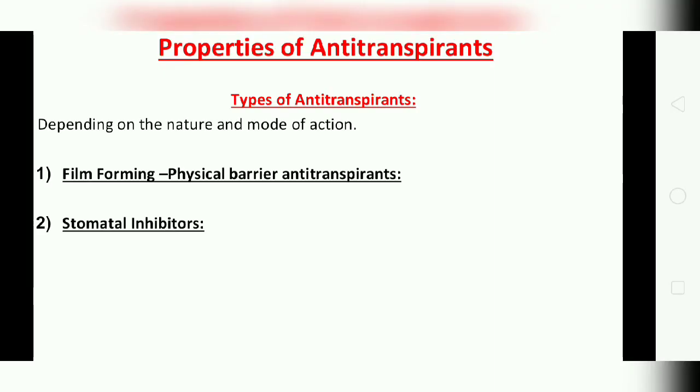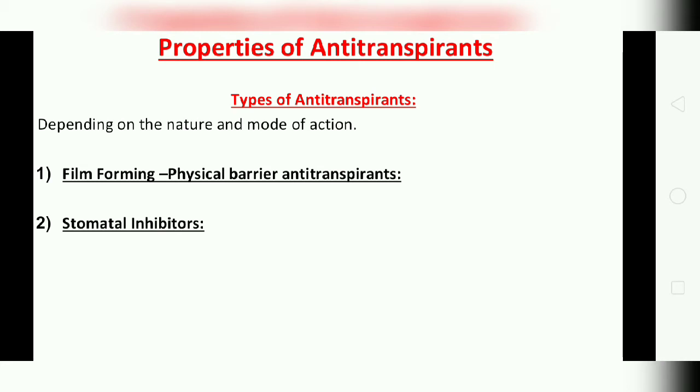So what are the properties of an anti-transpirant? It should prevent loss of water without affecting the exchange of oxygen and carbon dioxide gases in plants. That is the most important point. It should not damage the stomatal apparatus permanently. It should not affect photosynthesis and respiration.